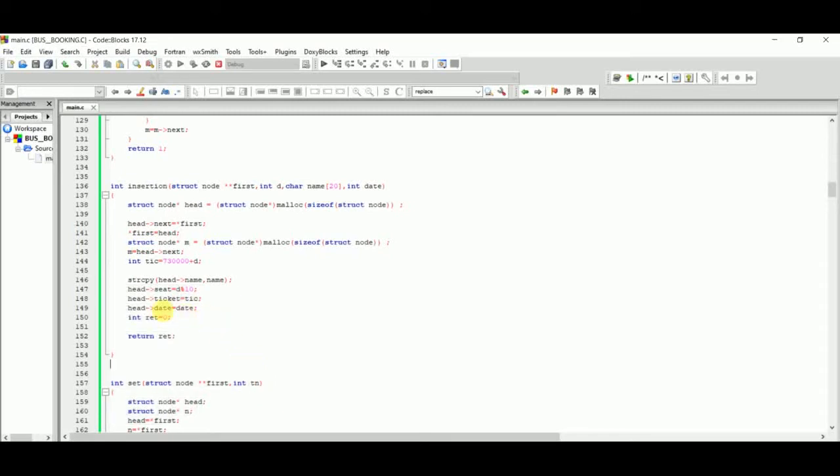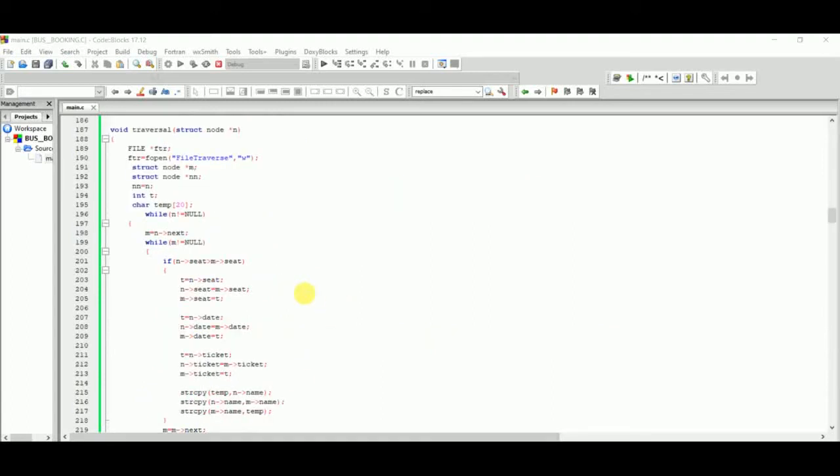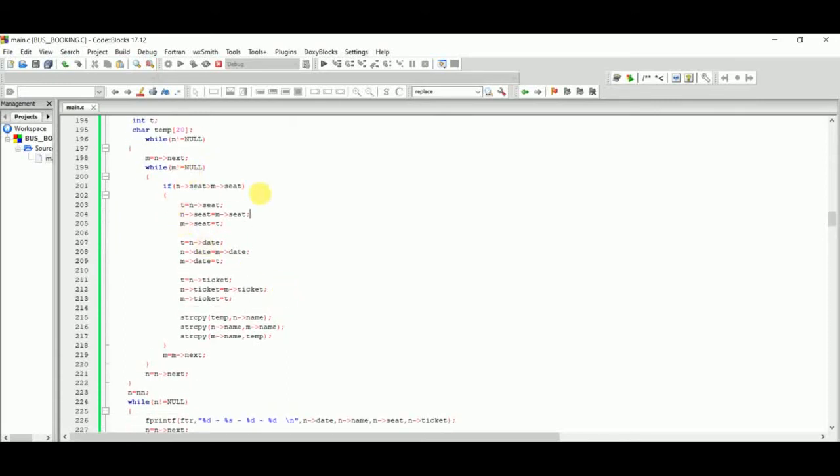Now we put a condition for a print statement, and it prints ticket confirmed and the seat number, etc. After that, the traverse function is called. In the traverse function, it arranges all the links in sequence with reference to seat number.